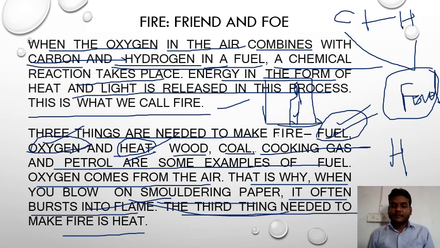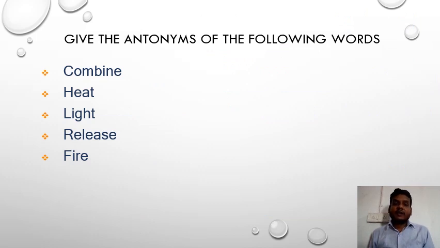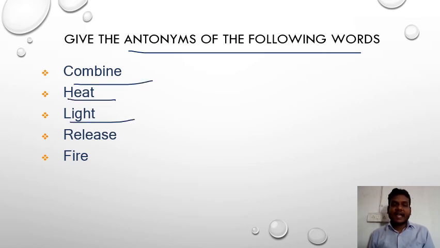Okay, student. Here, give the antonyms of the following words: combine, heat, light, release, and fire. Combine means your answer is separate. Here the word is combine, but the opposite word is separate. Heat is the opposite of cold.